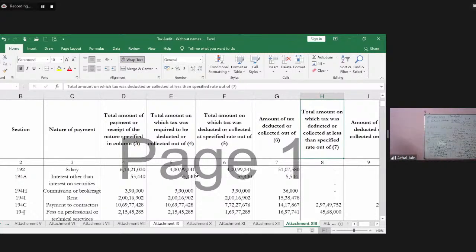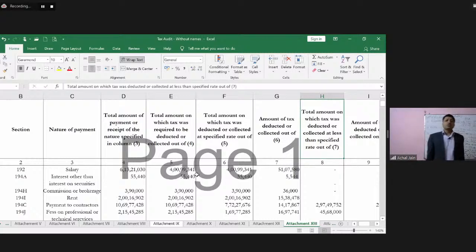So this is the first column. Then it says total amount of payment or receipt of the nature specified. So it talks about the gross amount on which tax is required to be deducted. Next, total amount on which tax was required to be deducted.